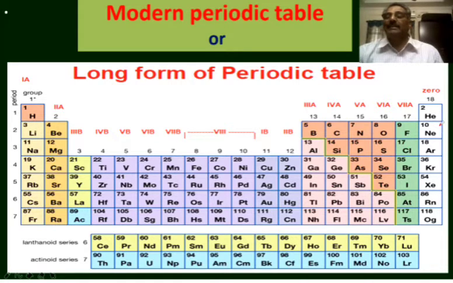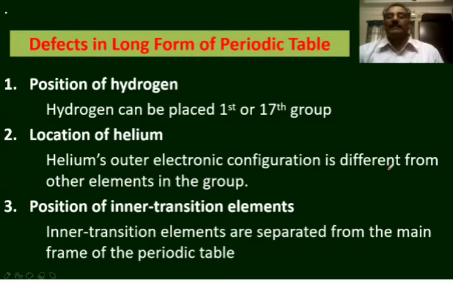But helium resembles the other inert gases in its properties. Because of that, helium is kept along with the other inert gases. Helium's outer electronic configuration is different from other elements in the group. Next one is the position of inner transition elements.